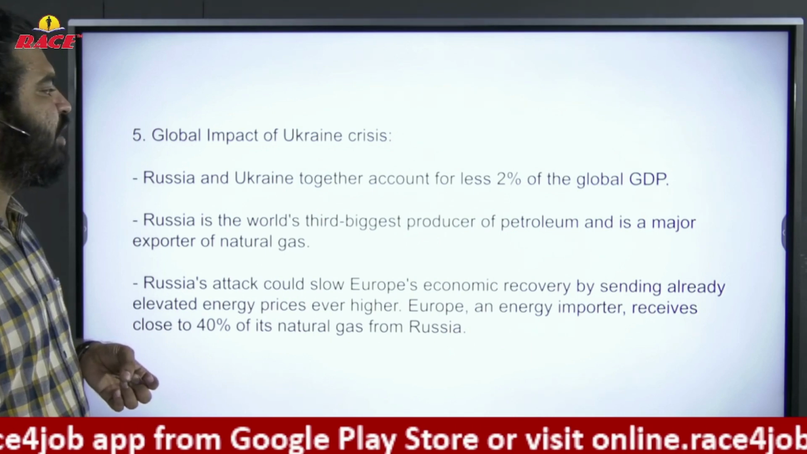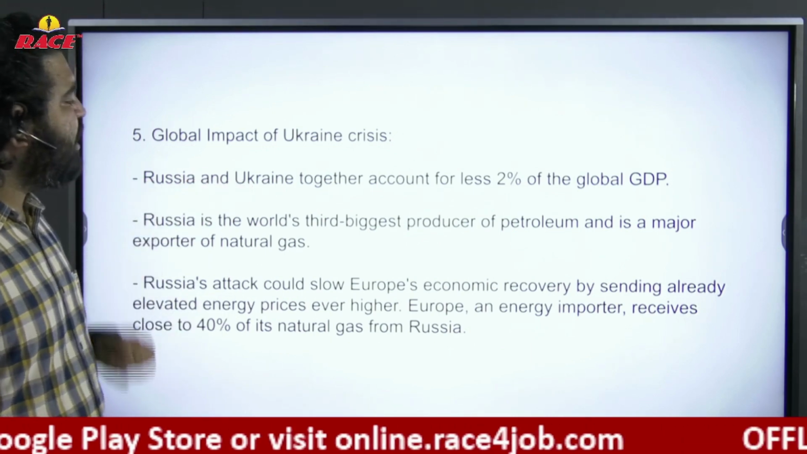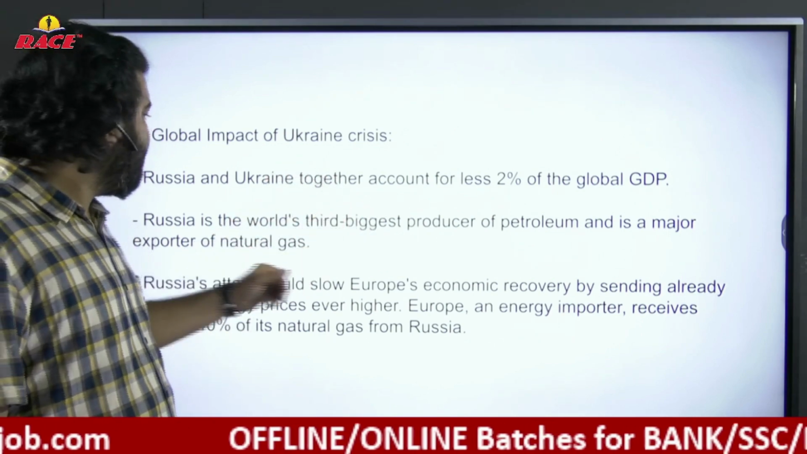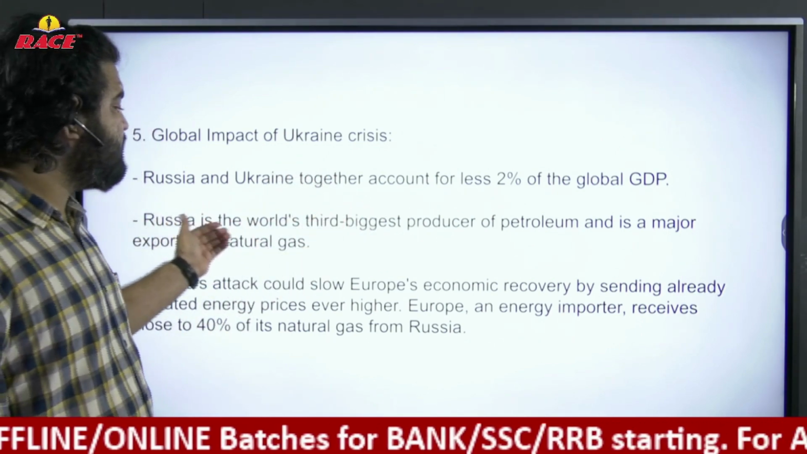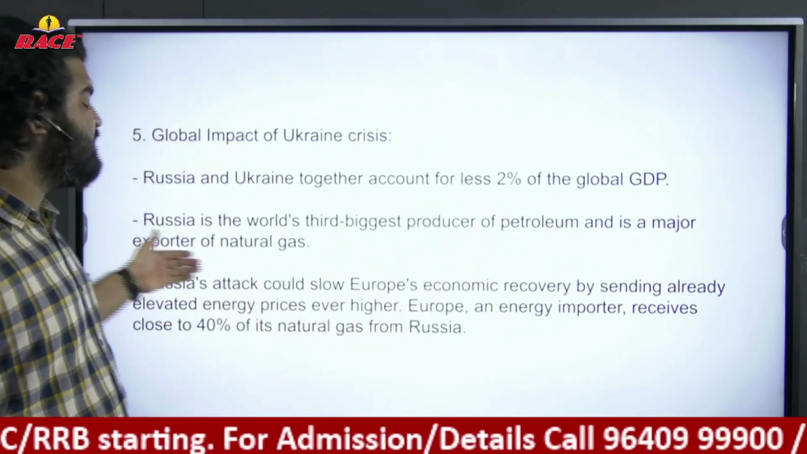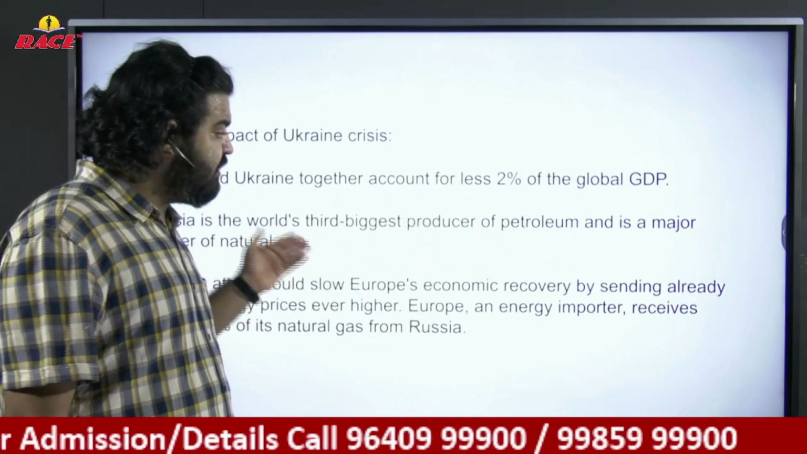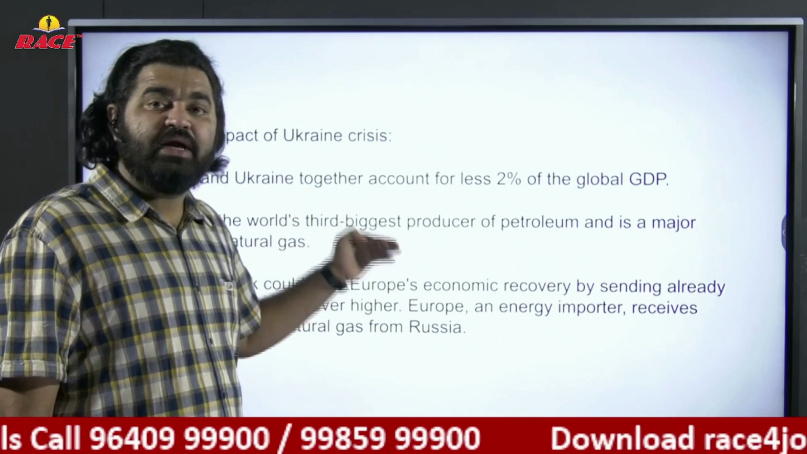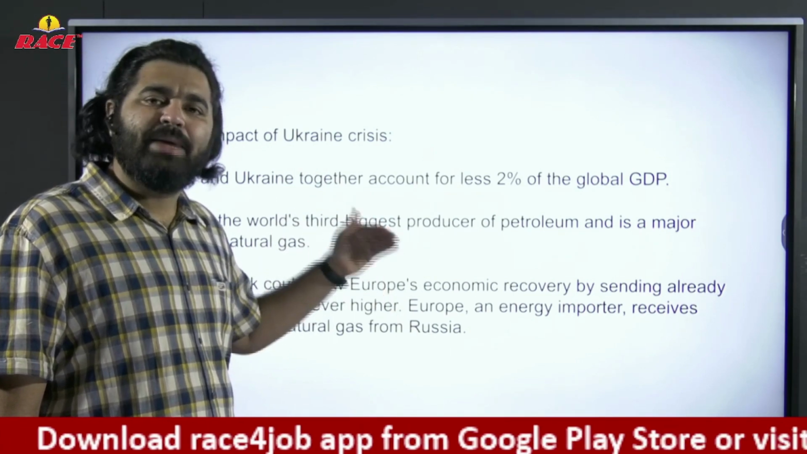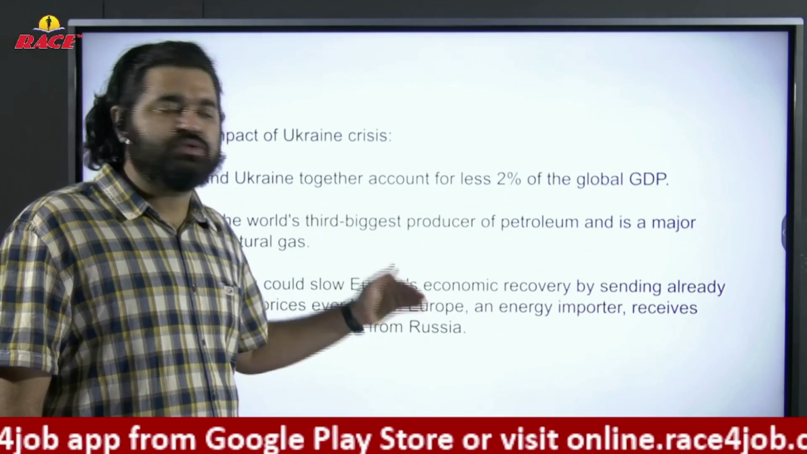Global impact of the Ukrainian crisis. Russia and Ukraine together account for less than 2% of global GDP. We already discussed this point. Russia is the world's third biggest producer of petroleum and is a major exporter of natural gas. Right now, during this wartime, it will stop its exports. When that happens, it will affect the global economy. It leads to inflation also.